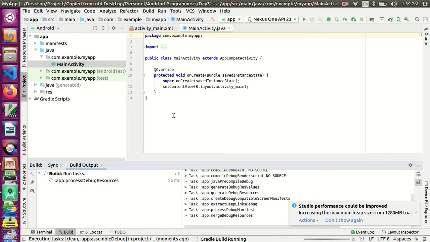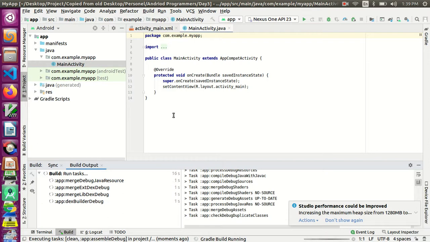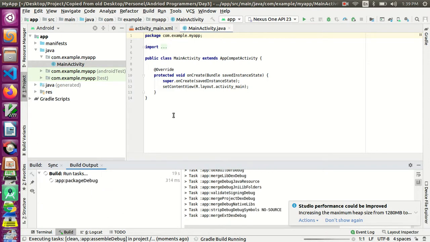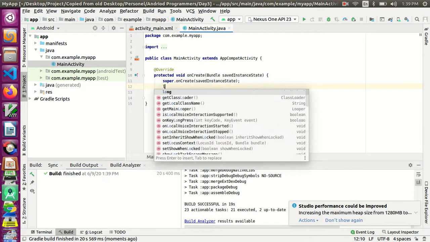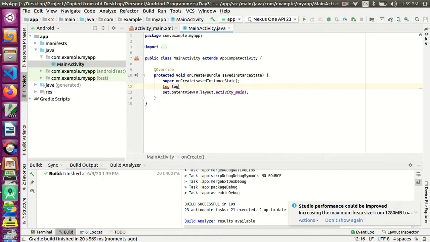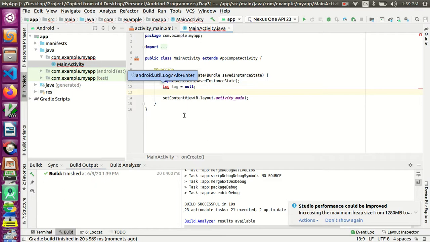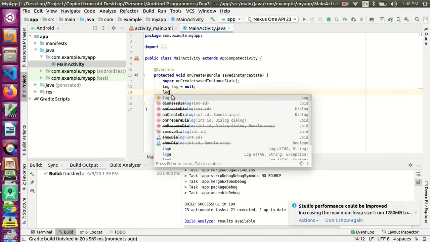So you can see now it is building. We didn't change anything, so obviously the build will be successful. You can see the build is successful, and now what I am going to do is add a log message. So you can see Log. I am going to create this one, and I am going to assign it to null, and I am going to press Alt Enter, that is, I imported the class, and then Log dot